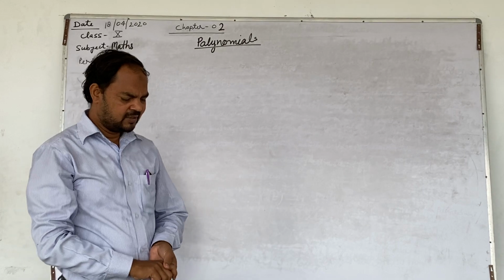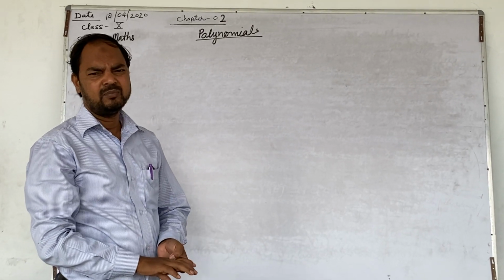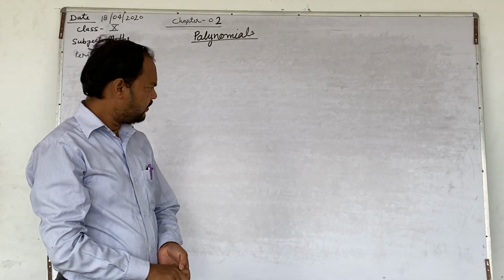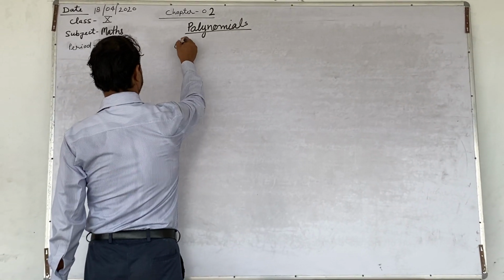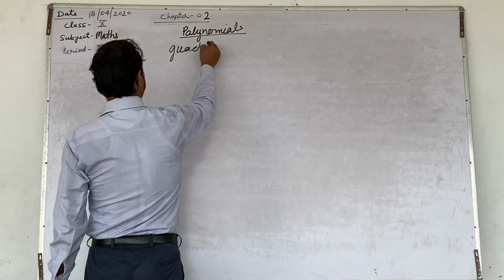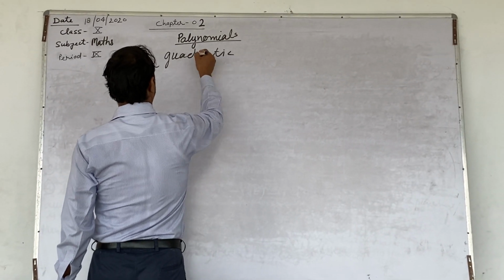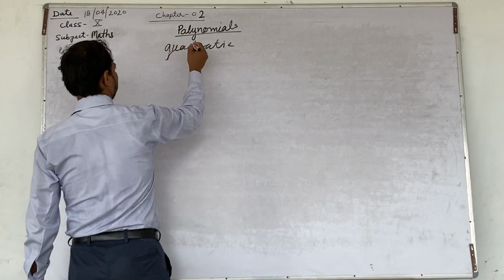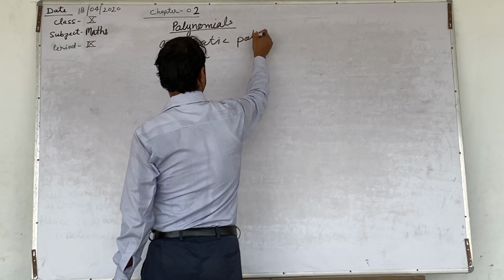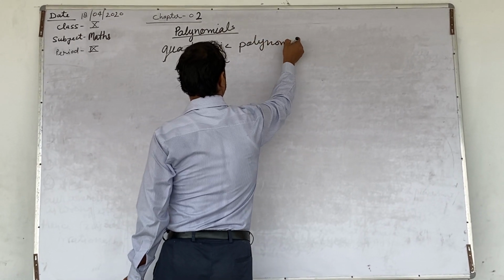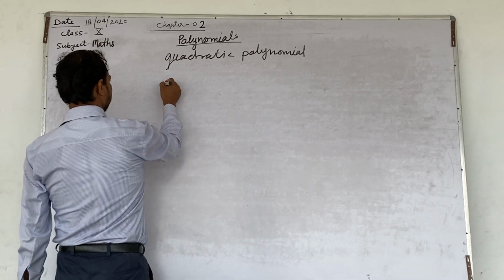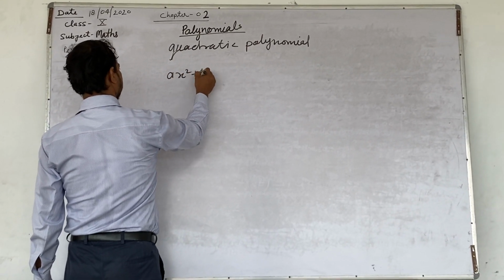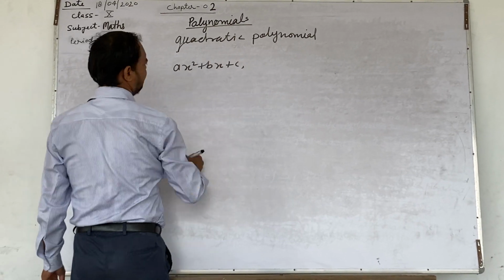Yesterday we studied zeros of polynomial and polynomial. Now we will focus only on quadratic polynomial. Standard form of quadratic polynomial is ax square plus bx plus c.